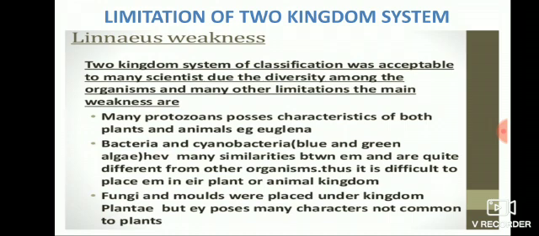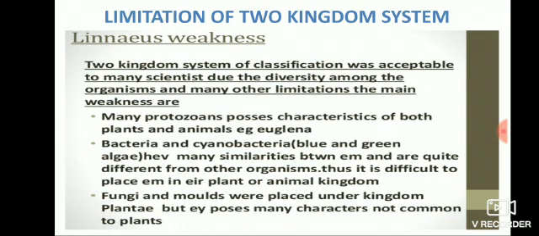Coming to the limitation of the two kingdom system, as it is proposed by Linnaeus, it is called Linnaeus weakness. What are the demerits of the two kingdom system? The two kingdom system of classification was not acceptable to many scientists due to the diversity among the organisms and many other limitations. The main weakness: many protozoans possess characteristics of both plants and animals.